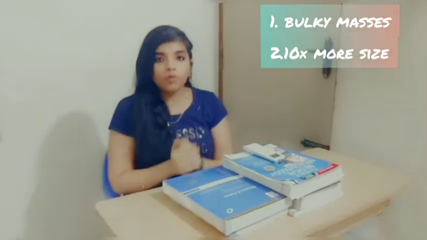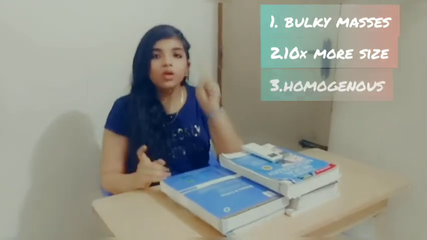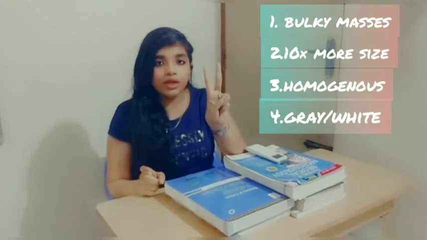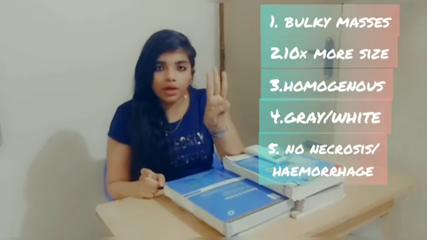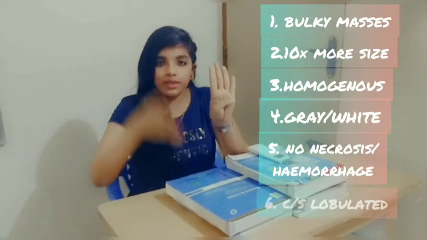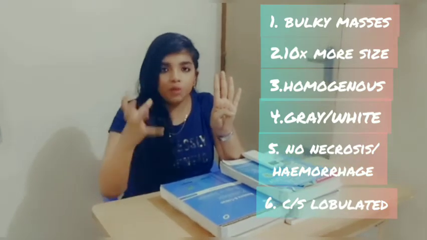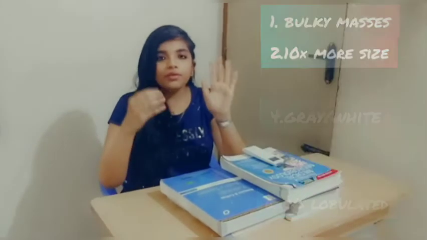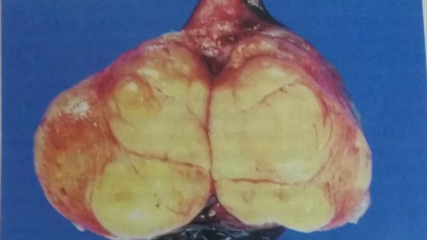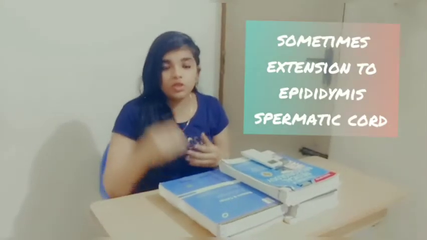Now let's talk about morphology. The tumor will be homogeneous, grey or white in color. There will be no necrosis or hemorrhage, and the cut surface, that is when cut, the surface will be lobulated. These are the four major gross morphology features, and sometimes extension to spermatic cord and epididymis is reported in some cases.